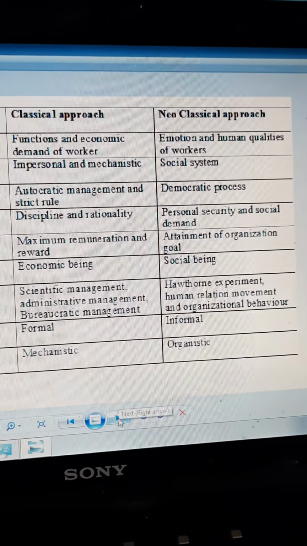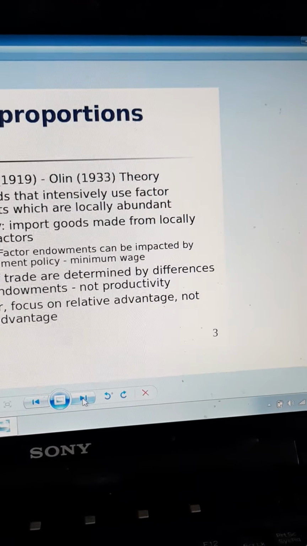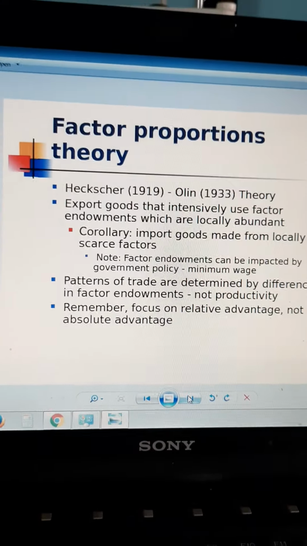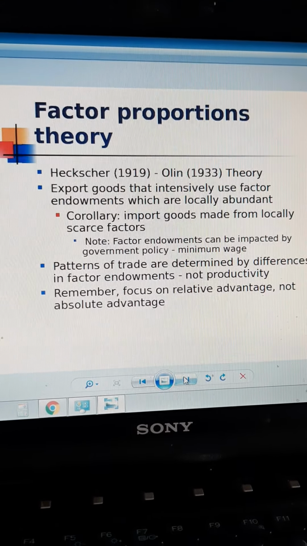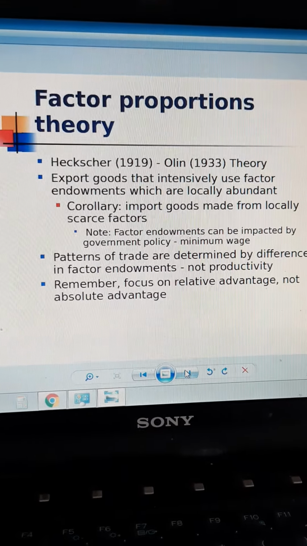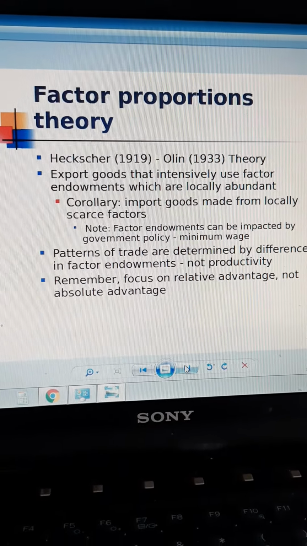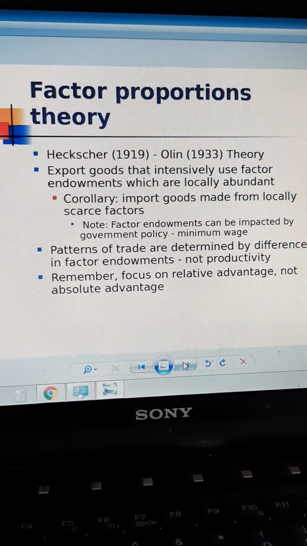Right now we will move on to the next aspect, which is the first theory in the modern theory, called the factor proportions theory. You see, it is already the 19th century. All the classical theories were 16th century, 17th century.